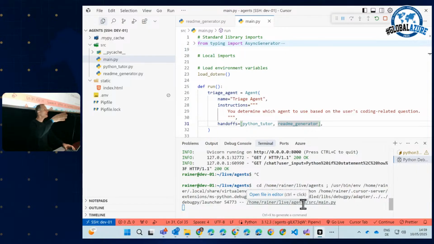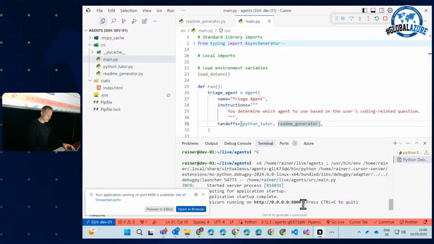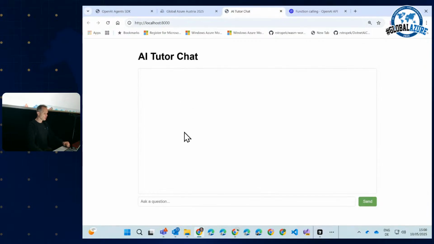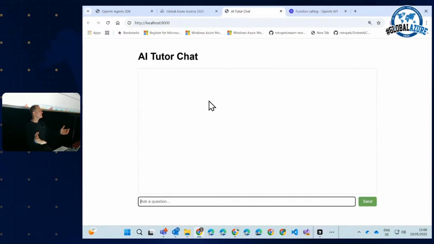So we already know that it can answer Python-related questions. That is fine, but we don't know whether it can generate some README file. So let's give it a try. Okay, generate a README file for this project. Now, the problem is OpenAI has no idea what this means. What is this project? It needs to take a look in my folder.